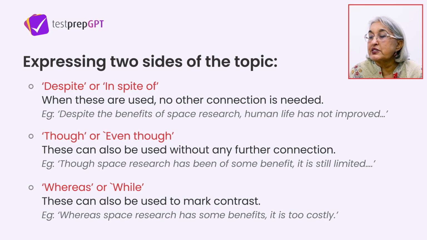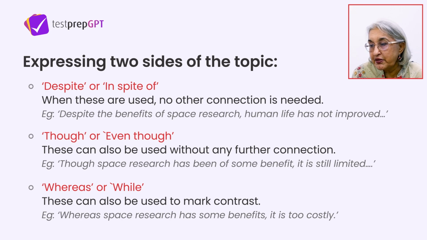Okay, so when you use these words despite, though, whereas, or while, that shows that you are going to write about or express the other side of the topic also. And use of comma is there. Whereas space research has some benefits, comma. So whereas indicates that you're going to say something opposite in the next part of the sentence. So whereas is indicating the opposite.